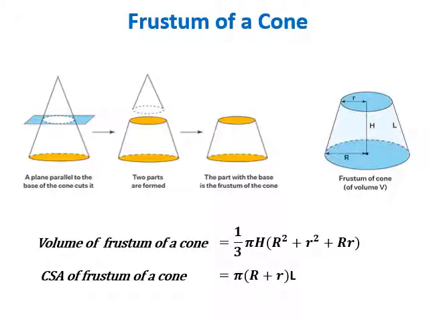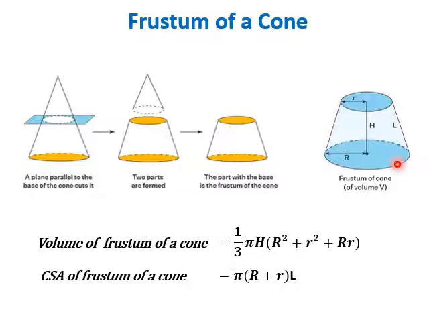So before we come to the next problem, we want to introduce you to two new concepts. That is, what is a frustum of a cone? So this is a cone here, conical shape. We take a parallel plane, this blue color, and we cut this cone parallel to the base. And this portion of the cone is removed. What remains, the solid here with the orange color, is the resultant solid. This is called a frustum of a cone. So it is defined like this.